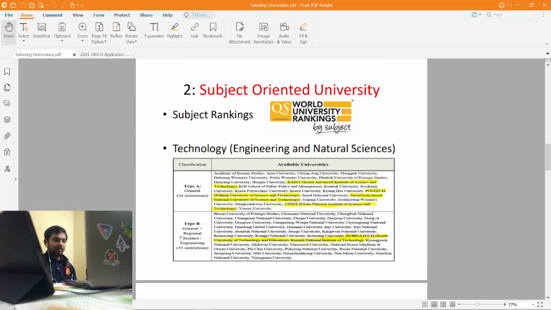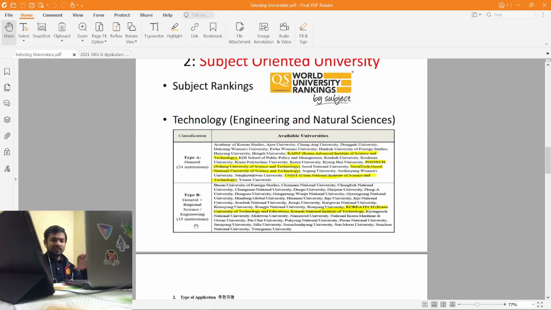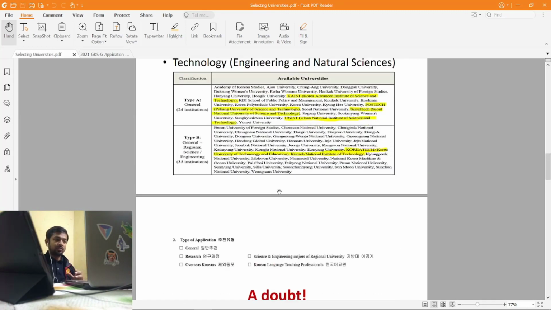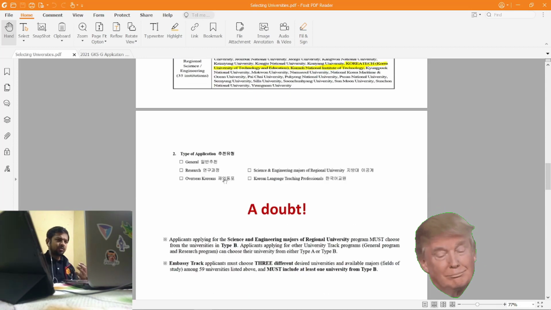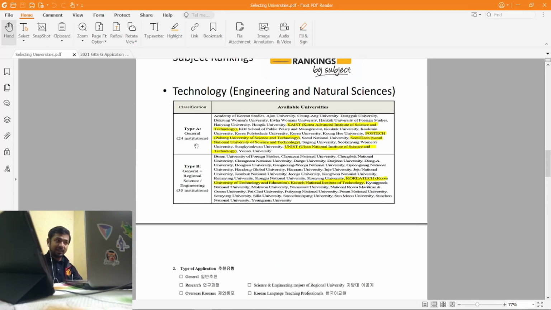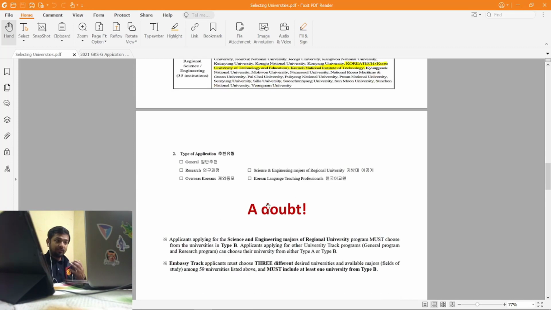As I said, type B is a general science and engineering kind of university. So once you check mark this option in the application form, make sure to select universities from type B. And if you check mark general, then you can select from any, like type A is also general, type B is also general. But if you select this one, then you only have to select from type B. But if you're applying for engineering majors or MBA majors, you can select from any, type A or type B.